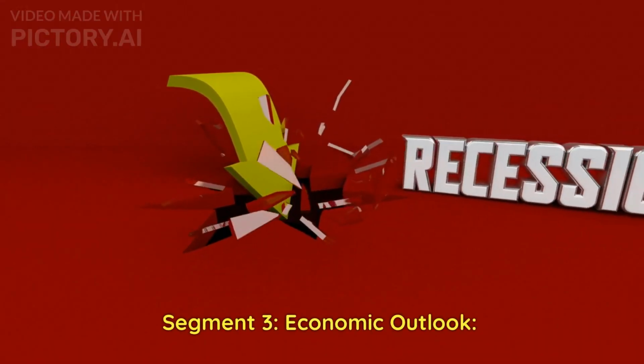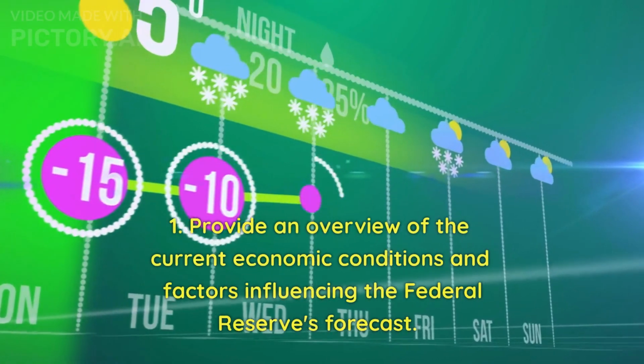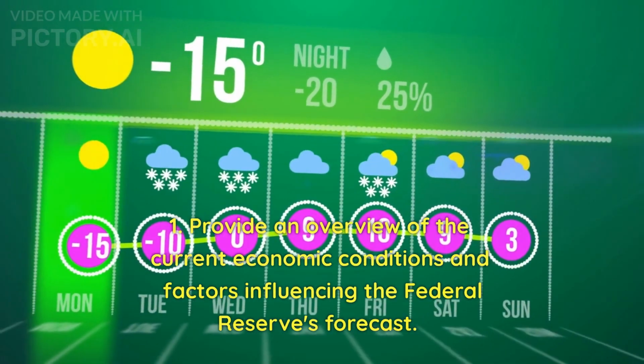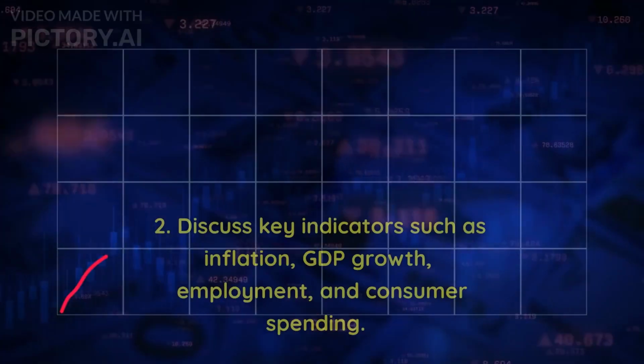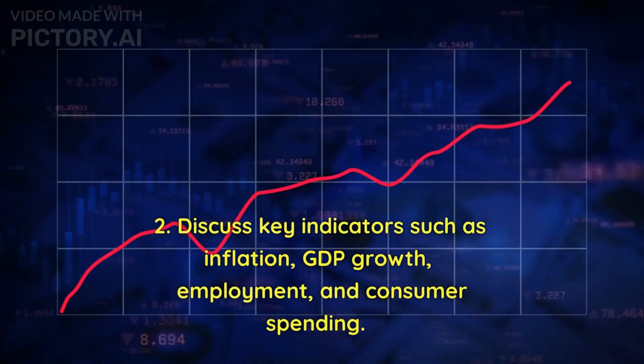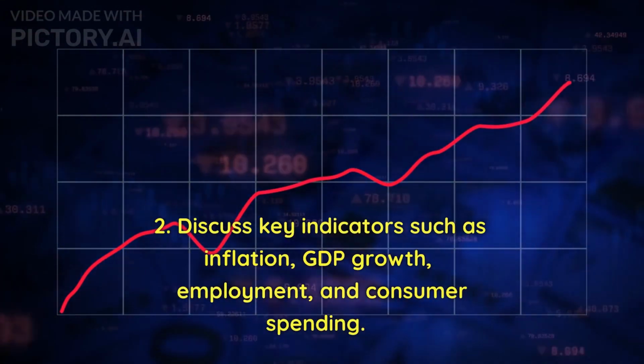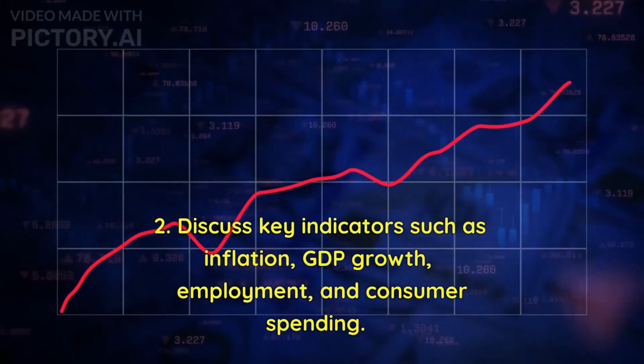Segment 3. Economic outlook. 1. Provide an overview of the current economic conditions and factors influencing the Federal Reserve's forecast. 2. Discuss key indicators such as inflation, GDP growth, employment, and consumer spending.